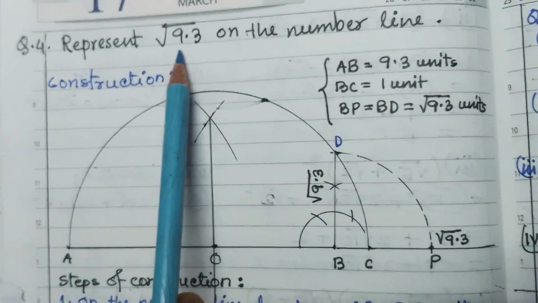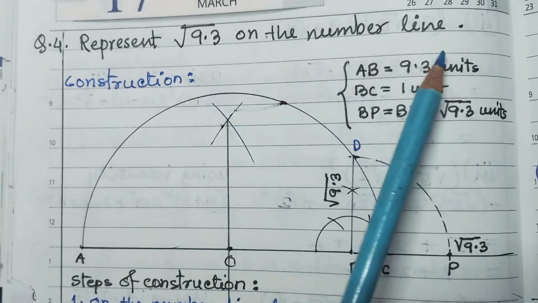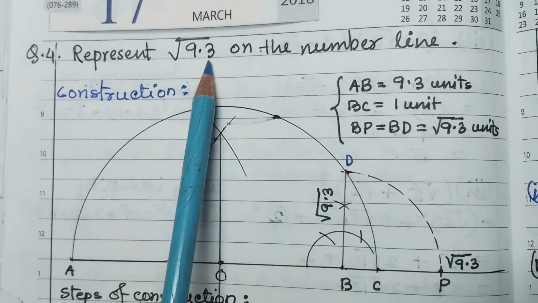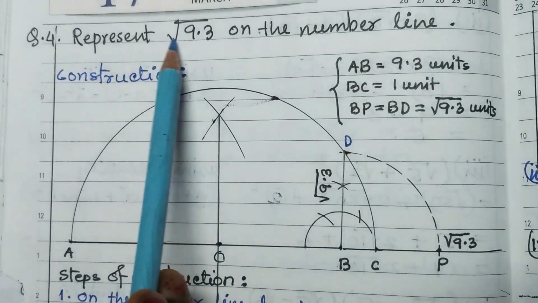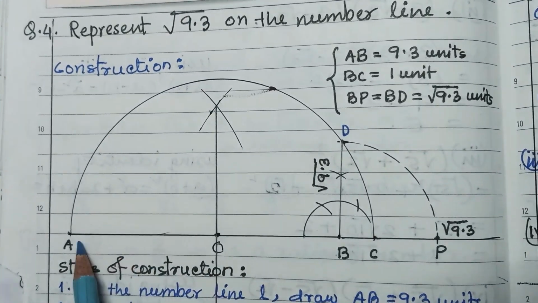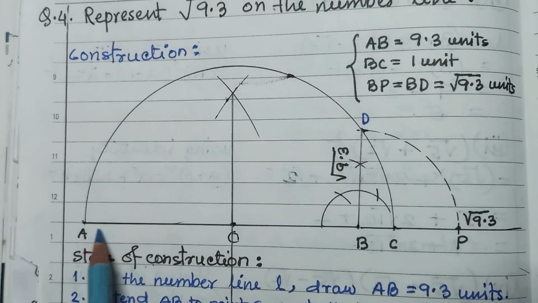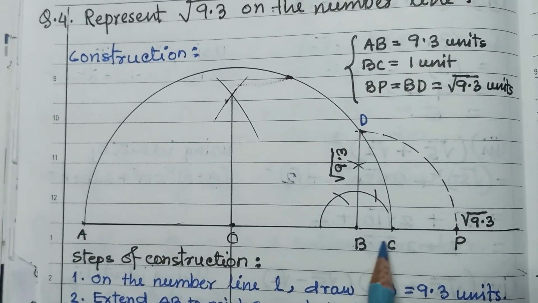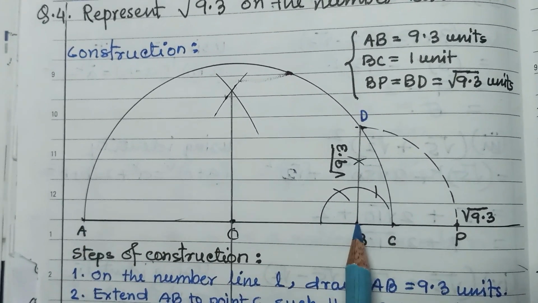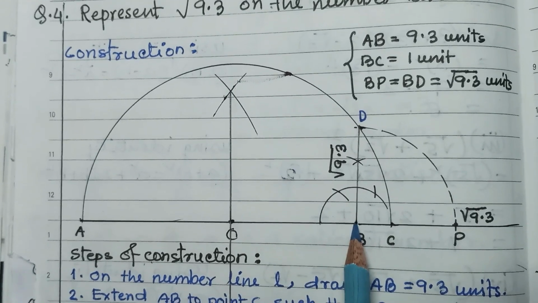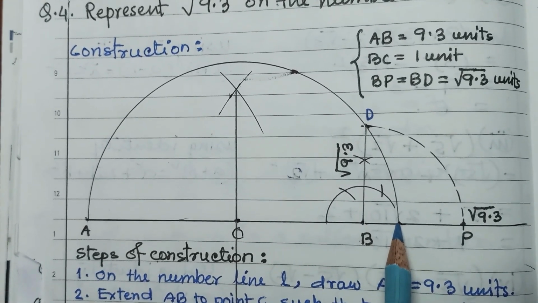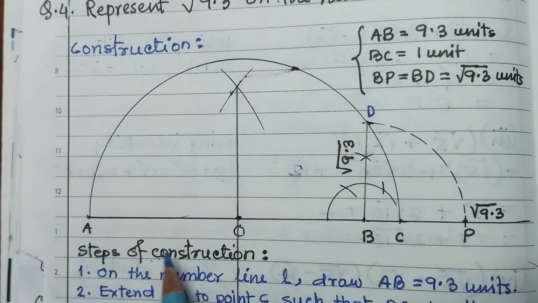So it is an irrational number. Now next question is, represent root 9.3 on the number line. We know how to represent 9.3, but now it is root 9.3 on the number line. Now I have taken a number line, this one. It is AB. It is 9.3. I have taken it as 9.3.